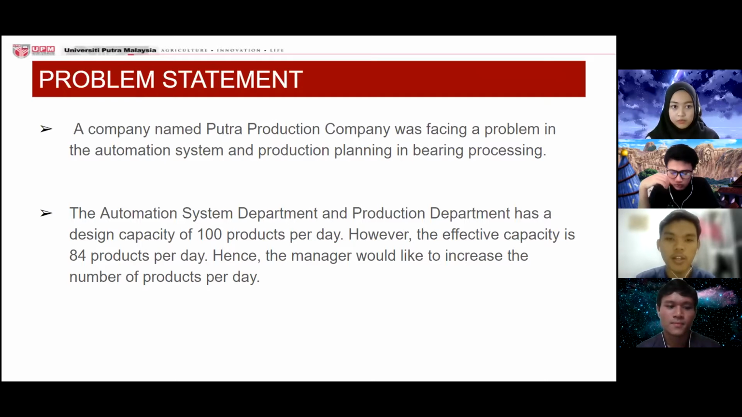Okay, thank you, Farouk. So as the problem statement, we were given a situation where a company named Putra Production was facing a problem in automation system and production planning. The effective capacity is 84 products per day, and the manager would like to increase the number of products per day.